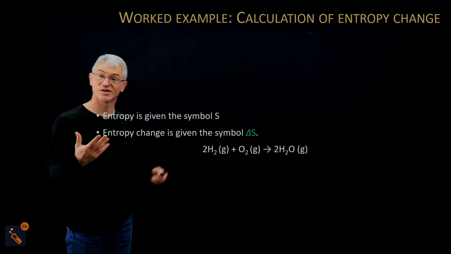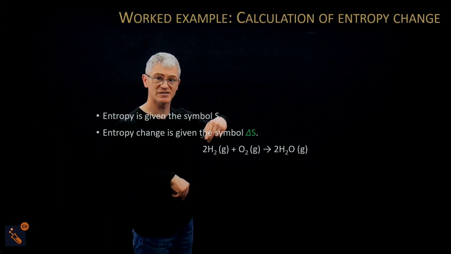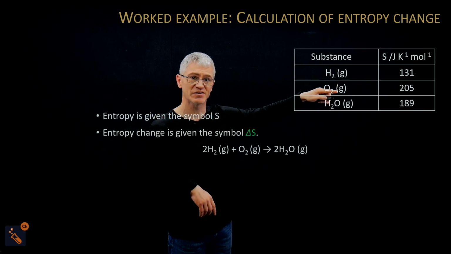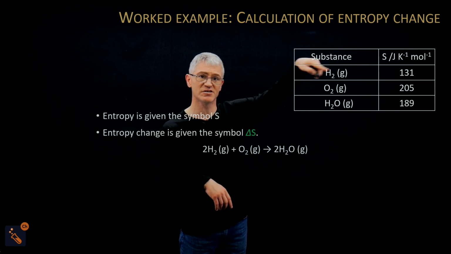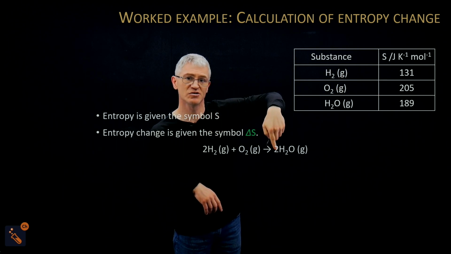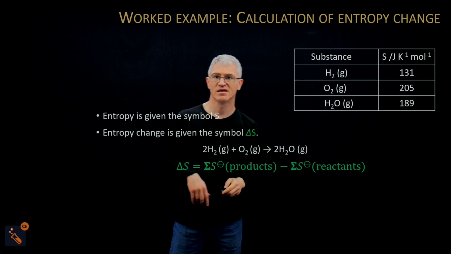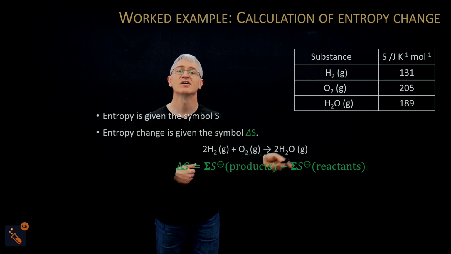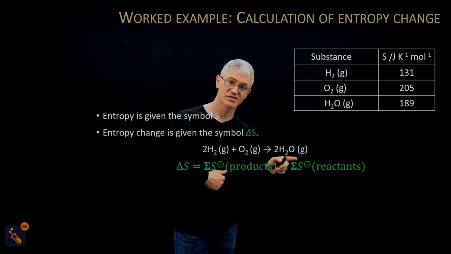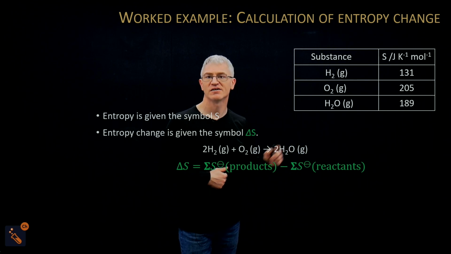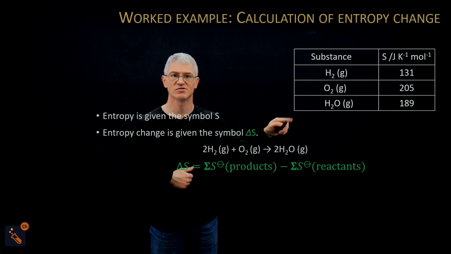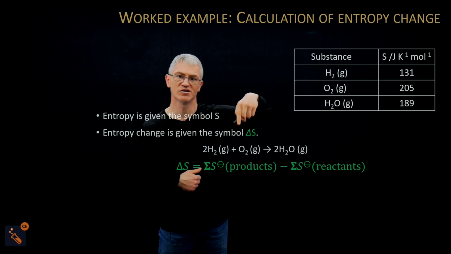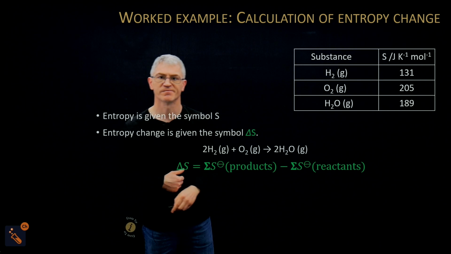Okay, so we look at the equation here, and we're given an equation every time. And what's important is the balancing in the equation. So there's a 2 there and 2 there. We'll be given the entropy values, okay, and then we have to use the balanced equation, 2 times 131, 2 times 189. Okay, and it goes into this equation here, which is the sum of the products minus the sum of the reactants. So this little symbol here means sum. Okay, so that's when you put in the products, you put 2 times 189, and in the reactants you put 2 times 131 plus the oxygen, which is 205.